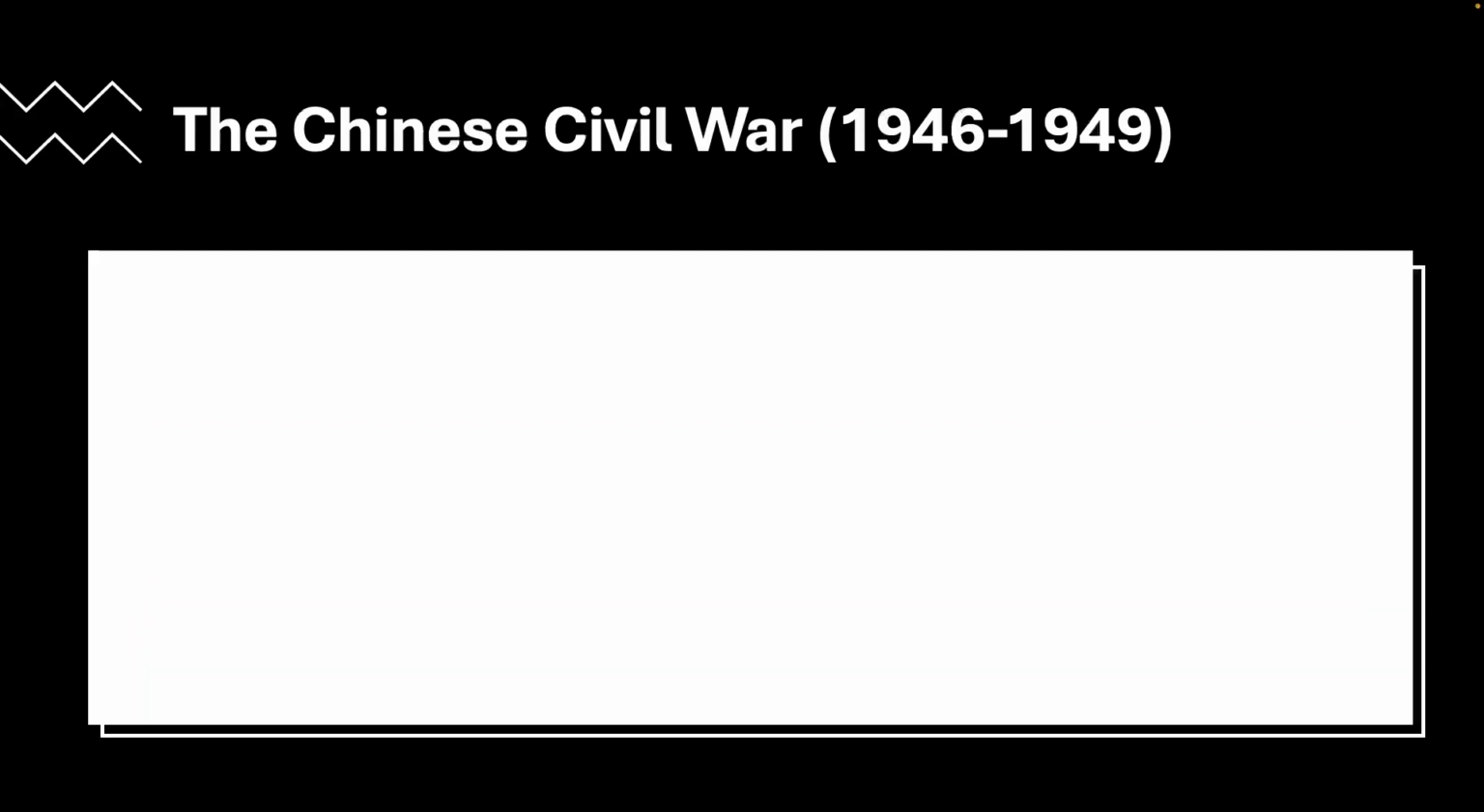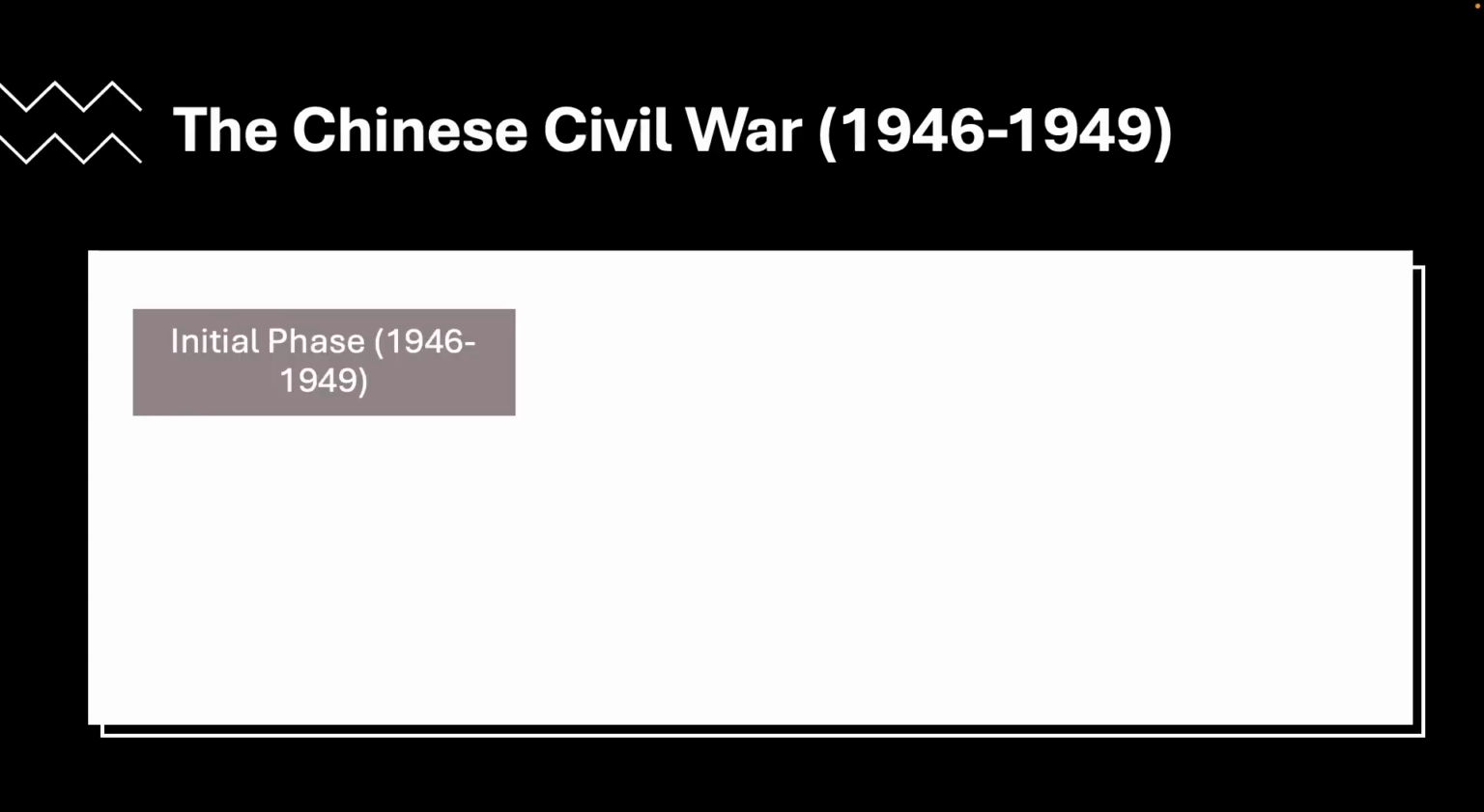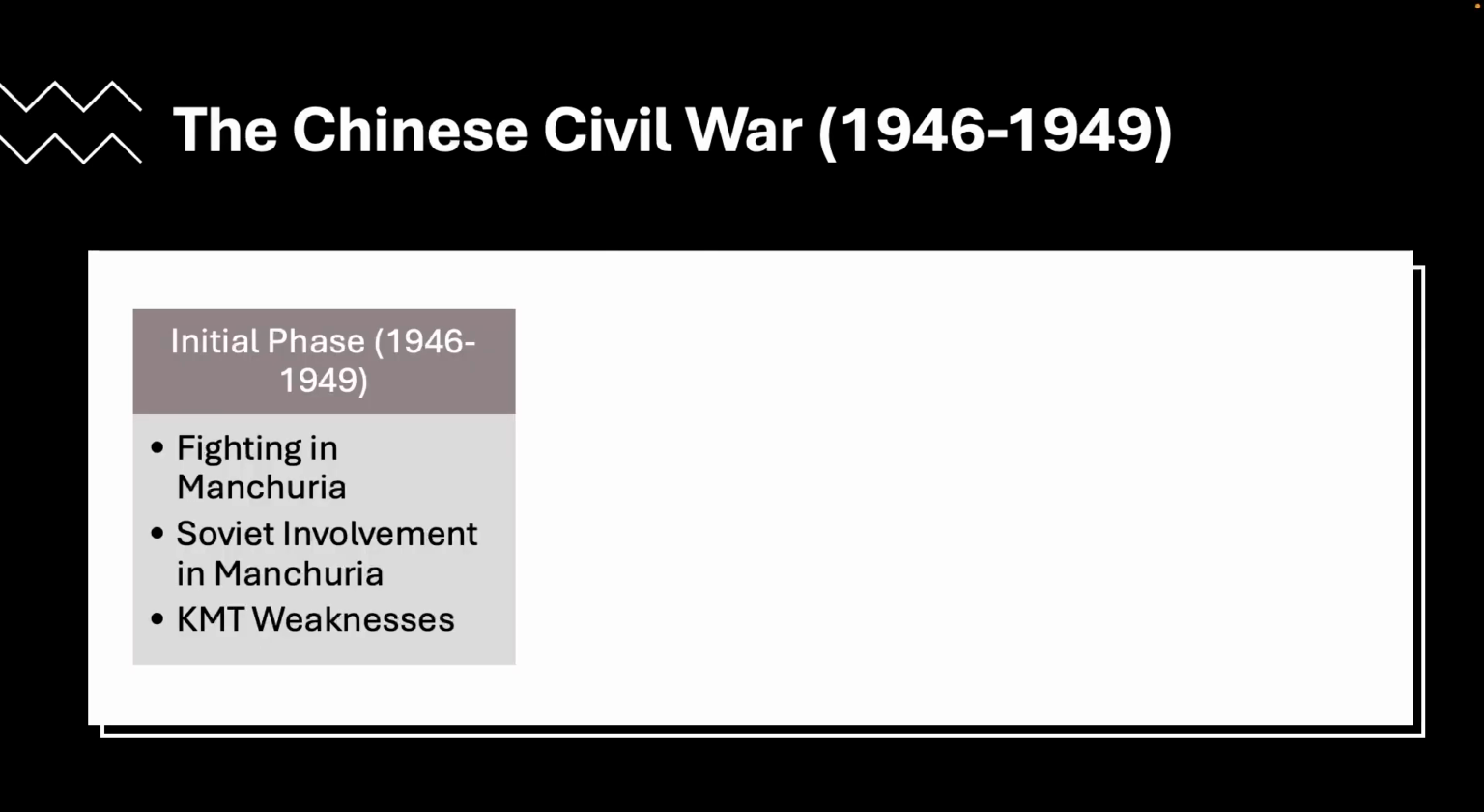And so when we get to the Civil War itself, there are generally a few phases of this war. I've sort of divided it into three phases. The initial phase takes place in 1946 to 1947. I should say 1947. It says 1949. I acknowledge that.